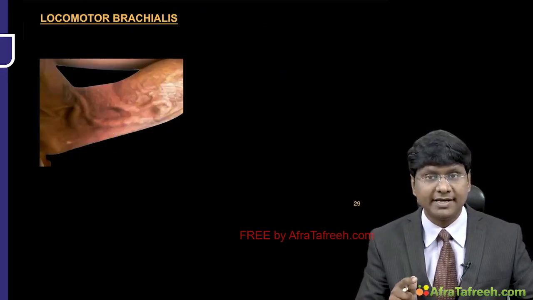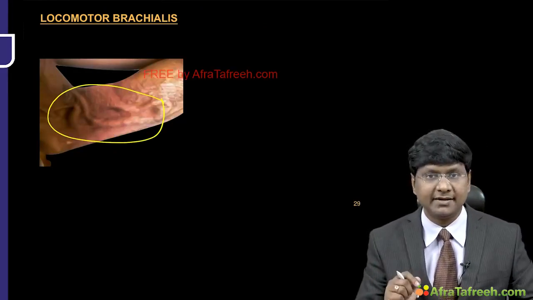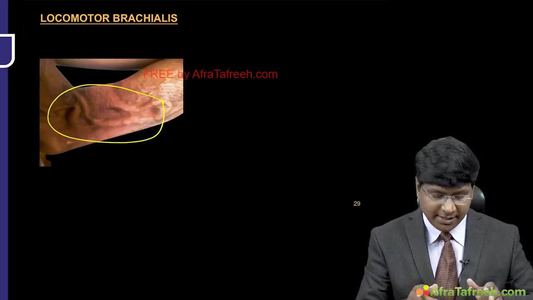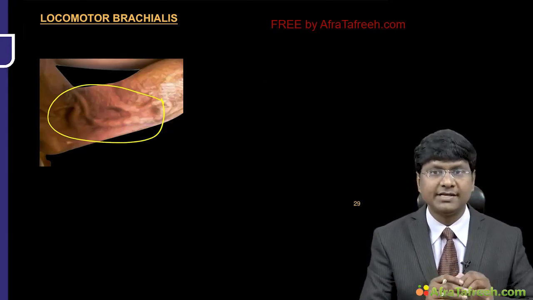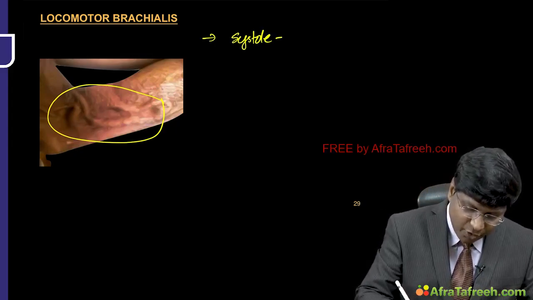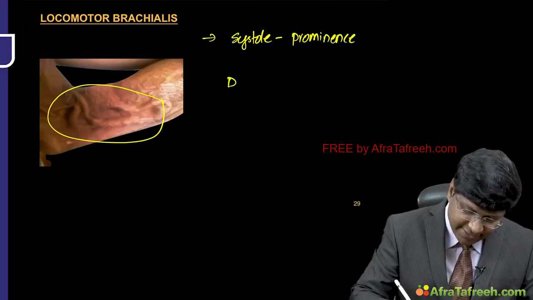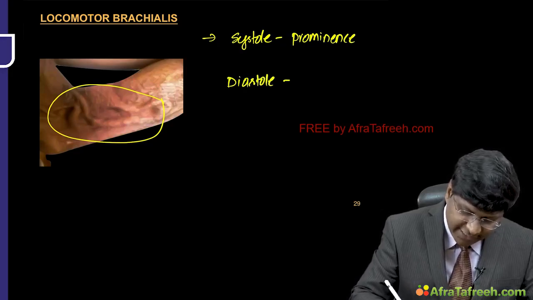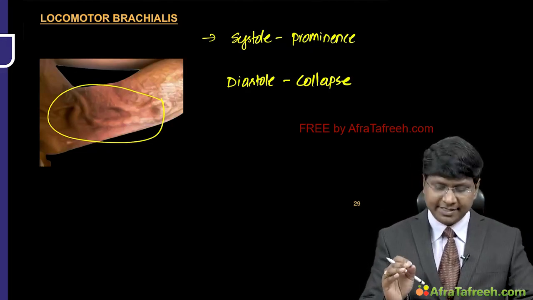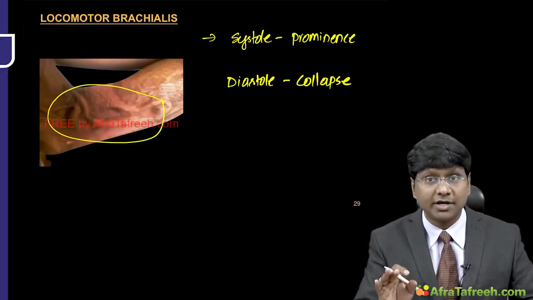Next is the locomotor brachialis. So you can observe this tortuous and highly pulsatile brachial artery. The differential diagnosis for locomotor brachialis is atherosclerosis also. Now what will you observe in locomotor brachialis? During the systole, you will observe the prominence of the brachial artery pulsations, and during the diastole, you will observe that there is collapse of the brachial artery pulsations. And that is what is called the locomotor brachialis.